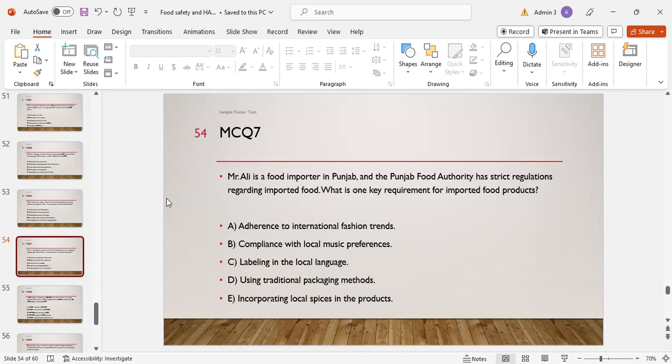Option C is labeling in the local language. Option D is using traditional packaging method. Option E is incorporating local spices in the product. C. Yes, C is the right answer. Labeling in the local language.